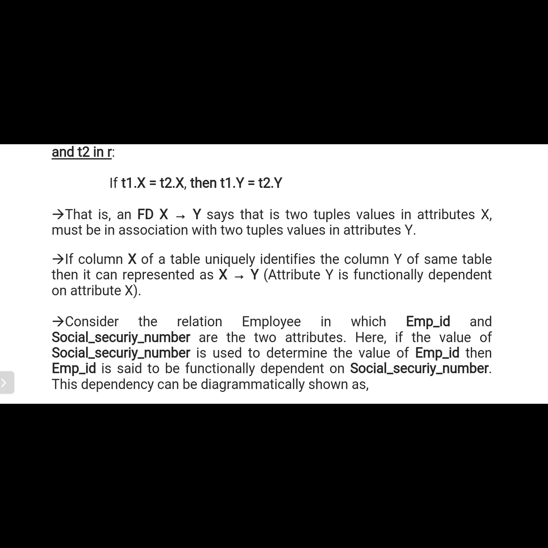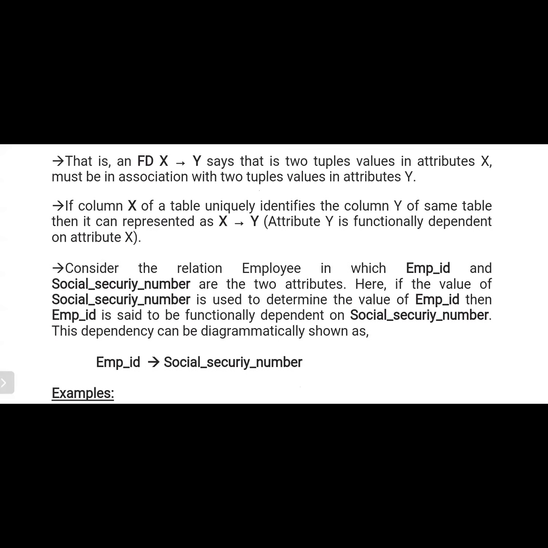Am I right? So student name is functionally dependent on student number. That means by using student number, we find out the student name.